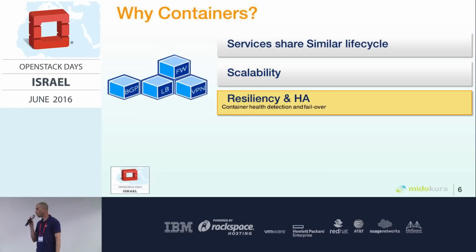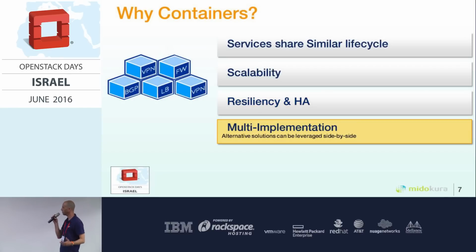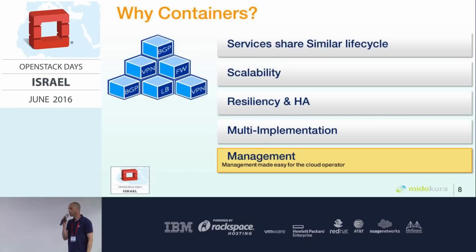Resiliency and high availability: both the containers and the hosting compute are constantly monitored for their health status. If something happens, the controller spawns another network service somewhere else. We can have different implementations for the same network service, for example HAProxy or Nginx for load balancing, or Quagga or Bird for routing. So we can choose based on our preference. And last, manageability is made very easy for the operator, so he can spawn, monitor, and set policies in a very easy way.